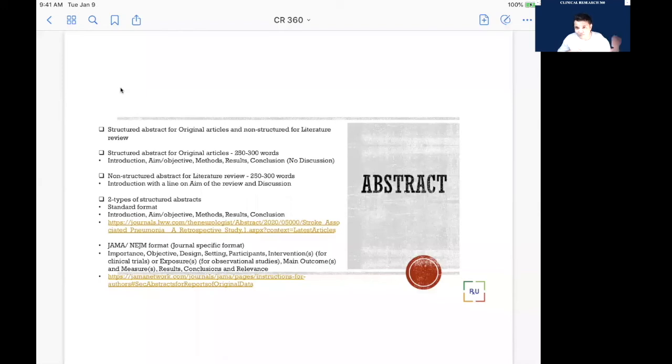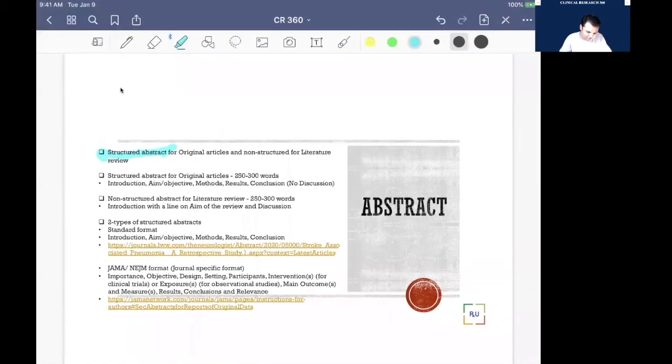So if someone likes your title, it's legitimate, and they decide to tap on your picture, then they will read this abstract, right? There are two different types of abstract which we will talk about in a future session. One is the structured abstract, which is for the original article.